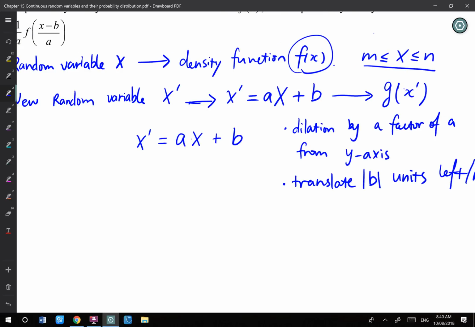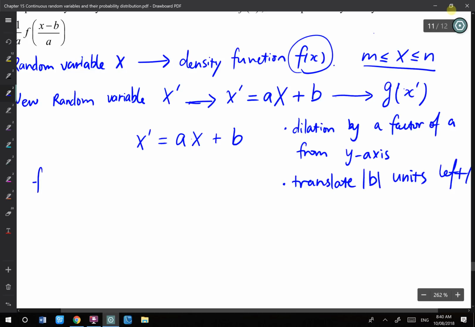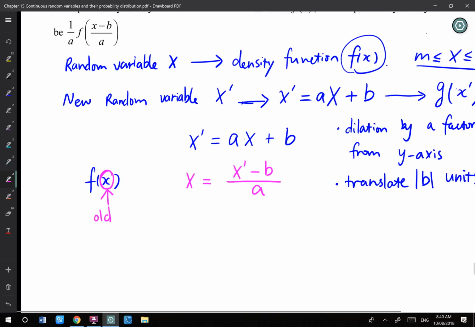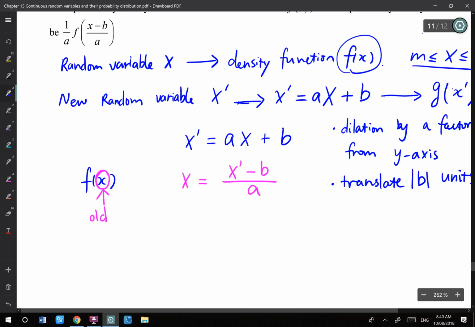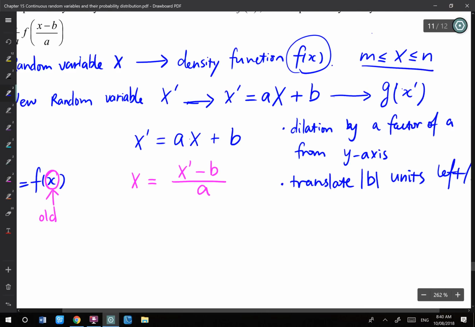I want to substitute things back. I have fx, and what we have here is an x, an old one. So I need to make x the subject in order to substitute back. The density function is y equals fx, the old one.